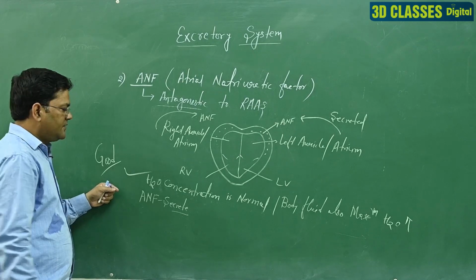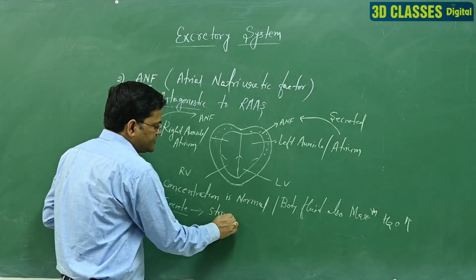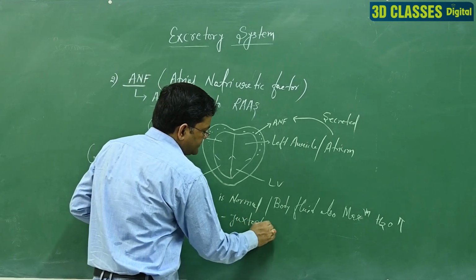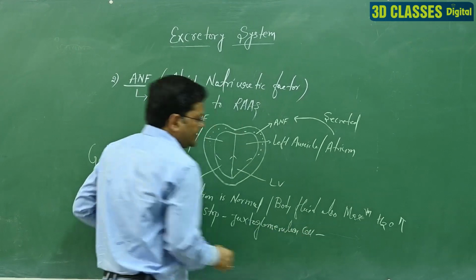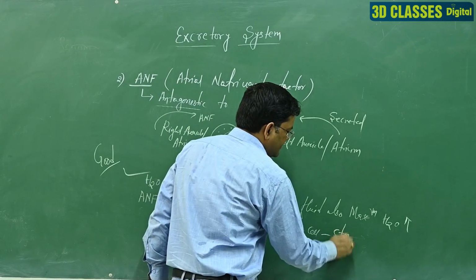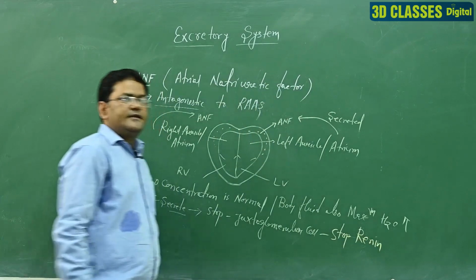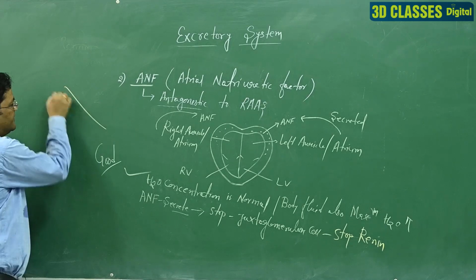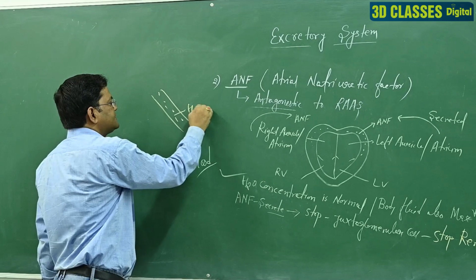and when ANF secretes its chemical form, it stops the function of the juxtaglomerular cell, and when the juxtaglomerular cell stops, renin secretion stops. That means you are in a very good condition, your body fluid is very normal, and water concentration is maximum in your body fluid.